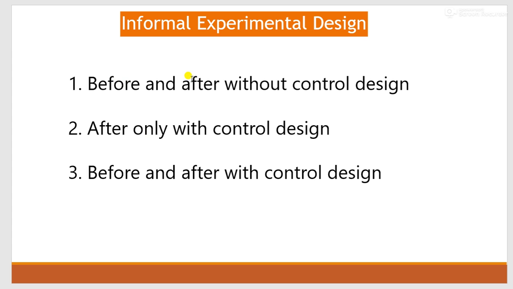There are three types of informal experimental design. First is before and after without control design. Second is after only with control design. And third is before and after with control design.